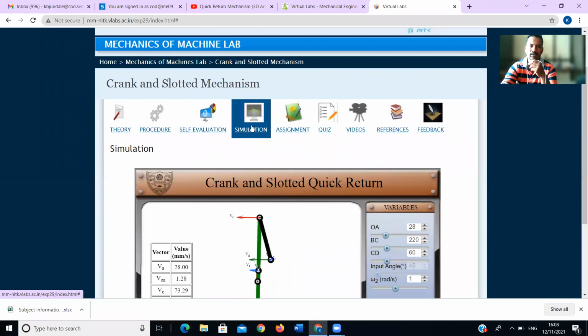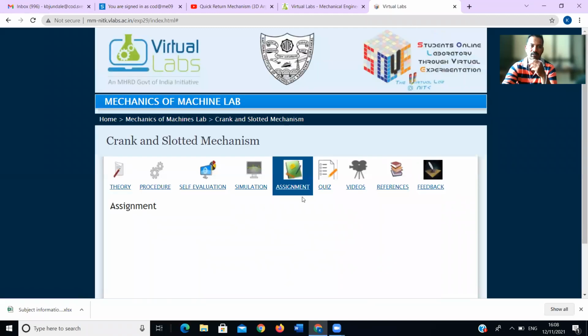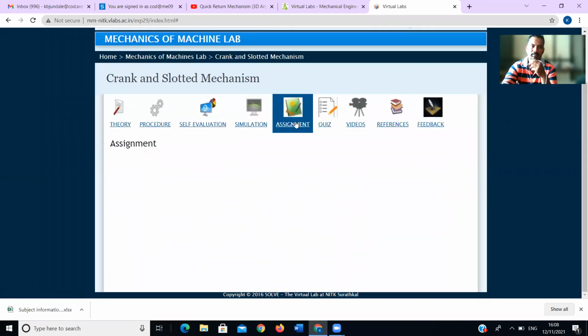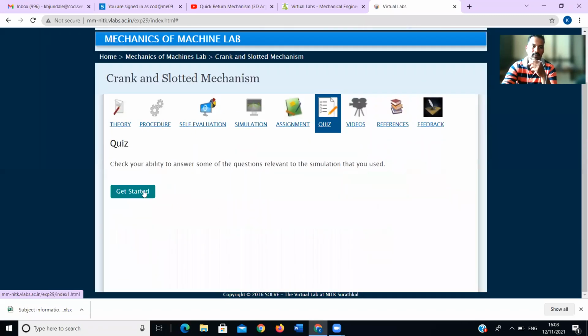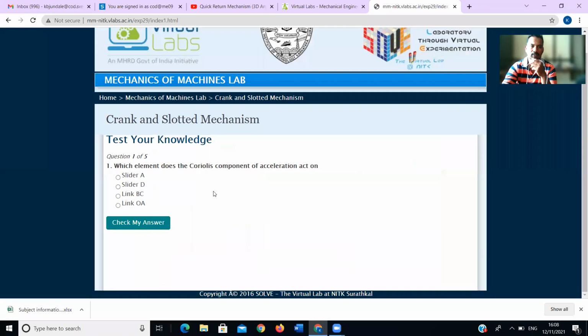Okay, now next one is the simulation, this one is the simulation. Next one is the assignment questions, they have not given. Next, quiz, we will start the quiz. Which element does the coriolis component of acceleration act? Okay, which one is the slider D?